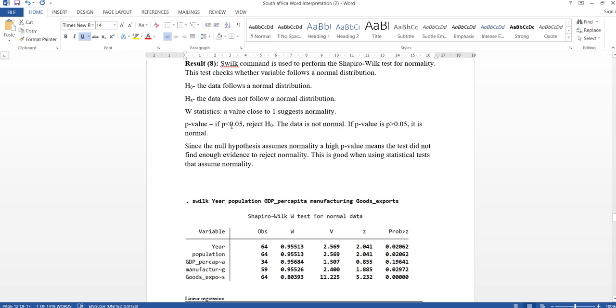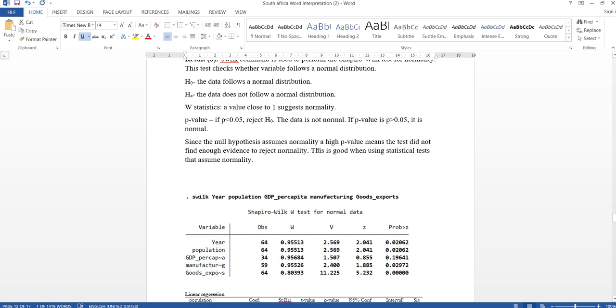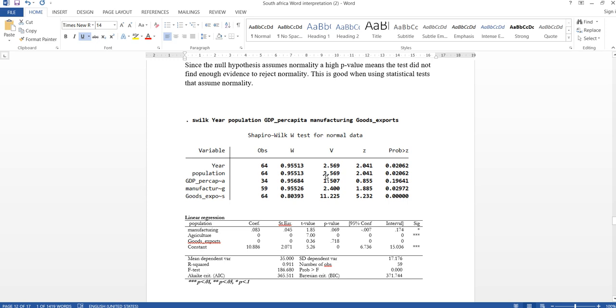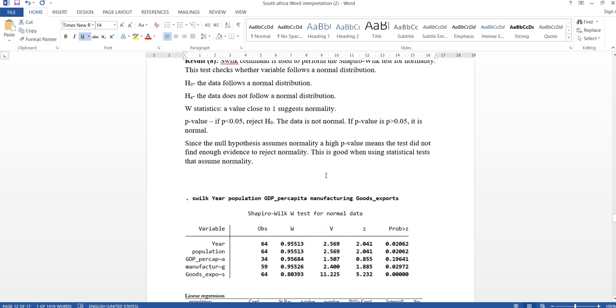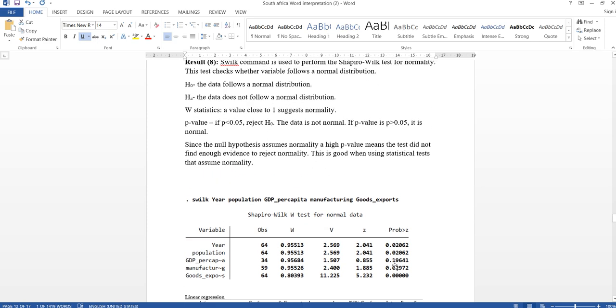If p is not greater than 0.05, reject H0, the data is not normal. If p-value is greater than 0.05, it is normal. As you can see, these are p-values.